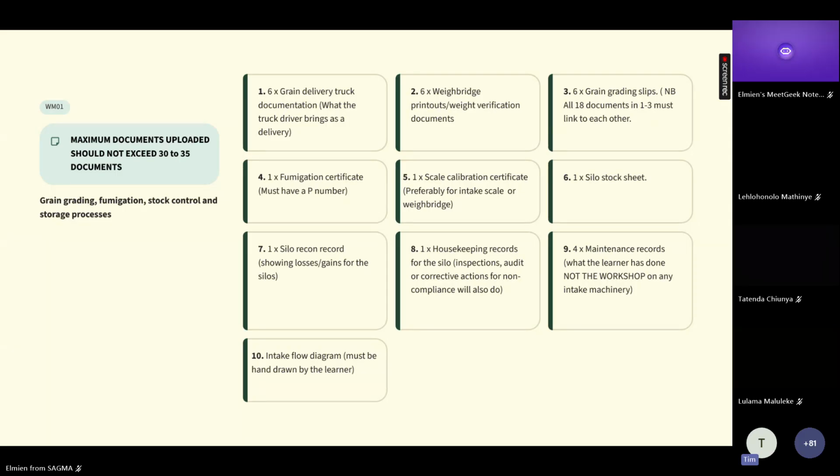1 housekeeping record for any flaw in the silo. 4 maintenance records, and please understand, this is work that you as the learner have done, not what the workshop has done. Remember, you are not electricians, you're not fitters and turners, you are millers. So you go into the silo, you open up a machine, you brush the screen, you check the screen is fine, you open a conveyor, see the conveyor is fine inside. Those are the type of things I'm talking about, not changing motors or bearings or anything like that. And the last thing, the intake flow diagram must be hand-drawn. You'll be surprised at how many people send me printed copies of their flow diagrams, all right?